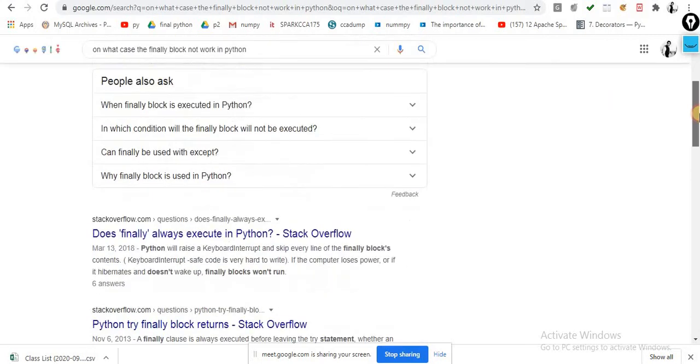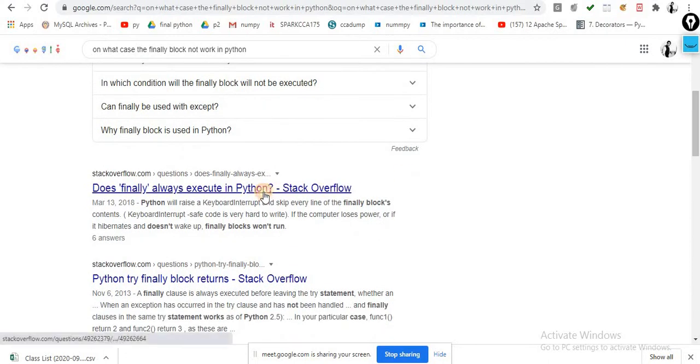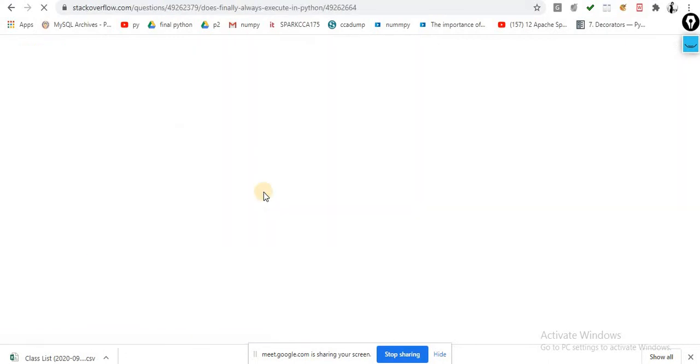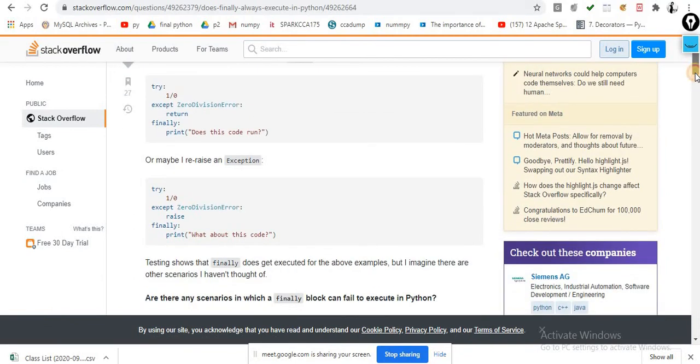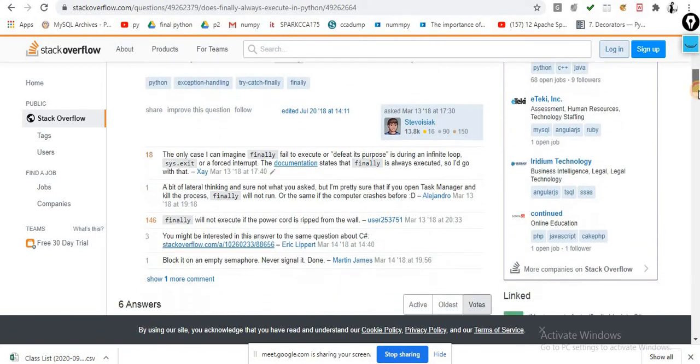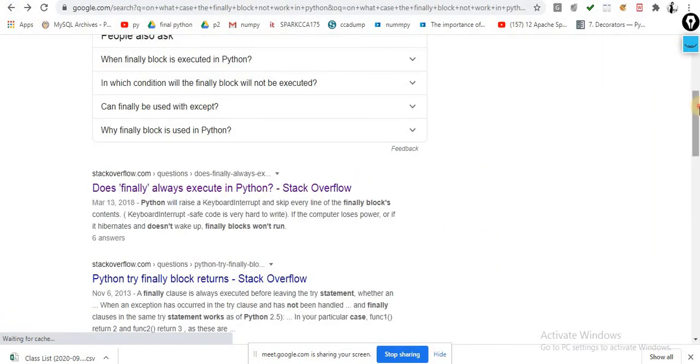So will finally be executed? It should work. The only case I can imagine where finally fails is with system.exit. Finally will not work if the program is killed. After a bit of thinking, it should work. Finally should work.